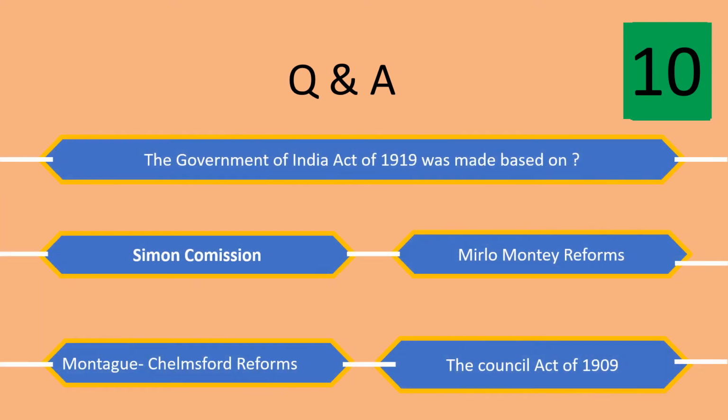Next question. The Government of India Act of 1919 was made based on what? The options are Simon Commission, Morley-Minto reforms, Montagu-Chelmsford reforms, and the Councils Act of 1909. And the answer is Montagu-Chelmsford reforms. Government of India Act of 1919 was also known as Montagu-Chelmsford reforms. Montagu was Secretary of State for India and Lord Chelmsford was Viceroy of India.